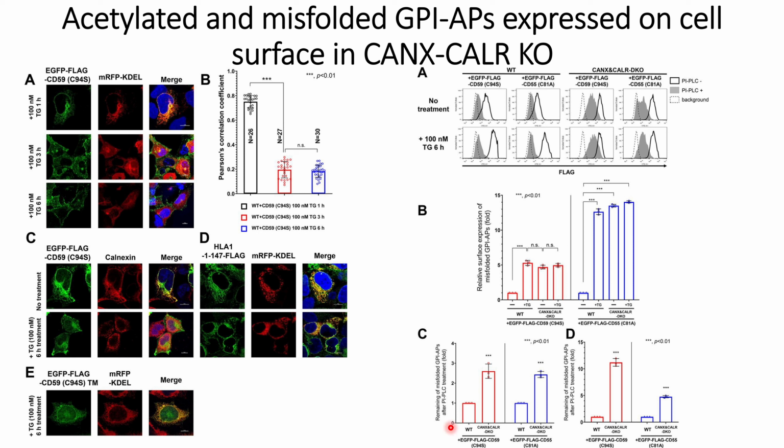So the sensitivity to PIPLC is shown in this panel C and panel D. The wild type cells are considered as a reference, whereas in the case of dual knockout, they can see there is more remaining of these misfolded GPI-APs, and this difference is statistically significant for the CD59 mutations, and similar results they observed for the CD55 mutations.